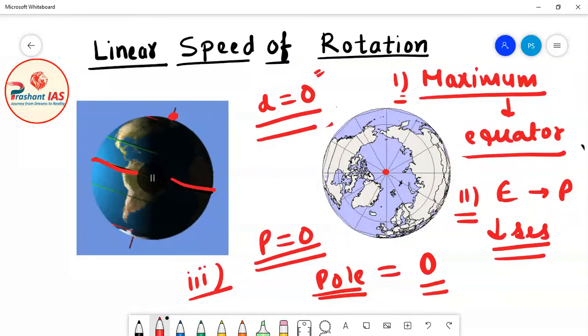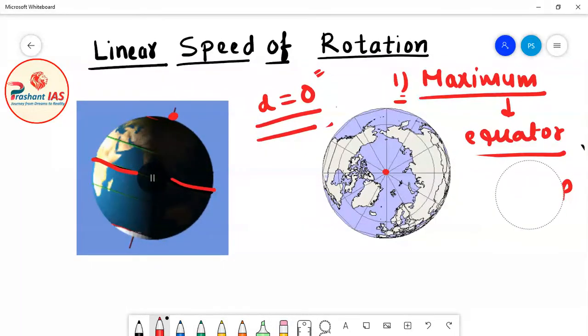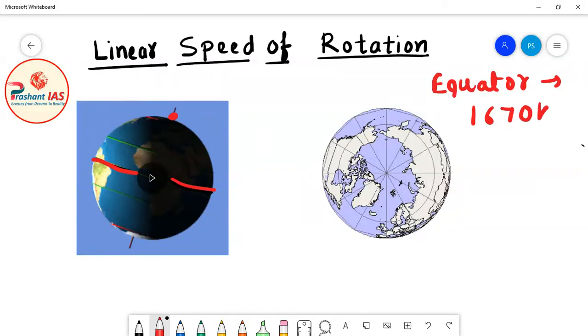Okay, so which place of earth experiences maximum speed of linear rotation? Equator has the maximum speed of linear rotation. And what is the speed of rotation of earth at equator? Roughly 1670 km per hour. This is a rough figure and not important, please do not memorize it, because UPSC never asks any figure.